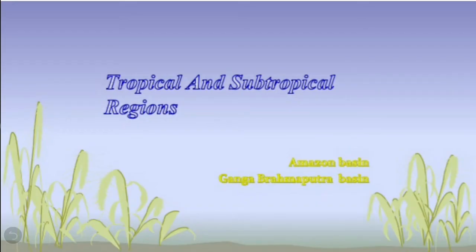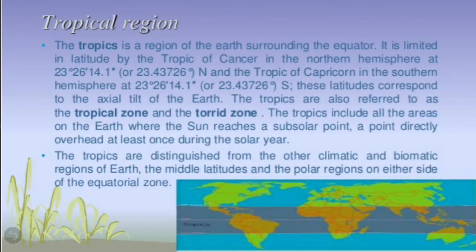So children, in the beginning of the chapter, let's see what the tropical and subtropical regions are. The tropical region is a region of the earth surrounding the equator, that is the area nearby the equator. It is limited in latitude by the Tropic of Cancer in the northern hemisphere and the Tropic of Capricorn in the southern hemisphere. And these latitudes correspond to the axial tilt of the earth.